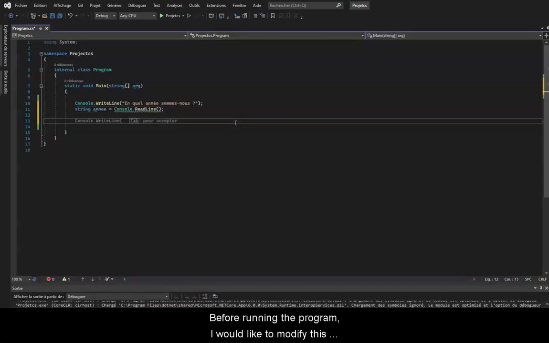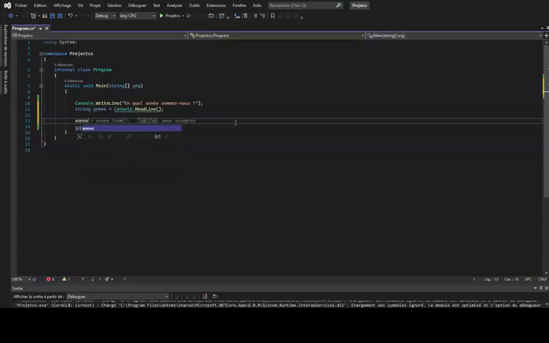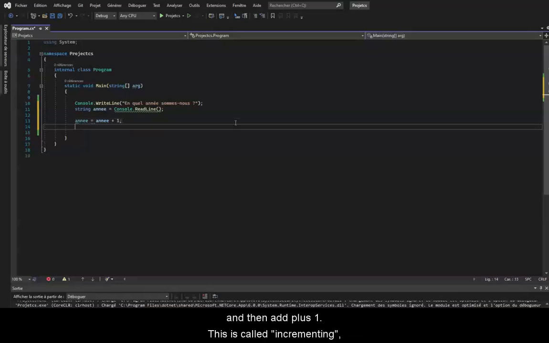Before running the program, I would like to modify this value and add one more year to it to display the next year in the output window. We will be in 2022 if the user typed 2021. So here I'm going to take back the variable, then add an equal sign and type year, and then add +1. This is called incrementing in programming. Then in the next row I will type console.WriteLine, and in brackets I will type "Next year will be in", and I will put a plus sign after the quotation marks. And there I will put the year variable to which I added 1.